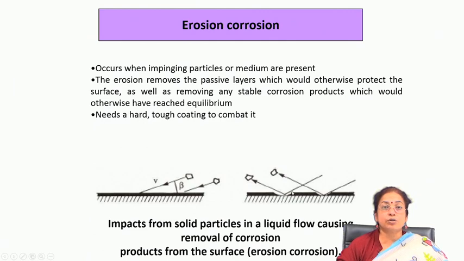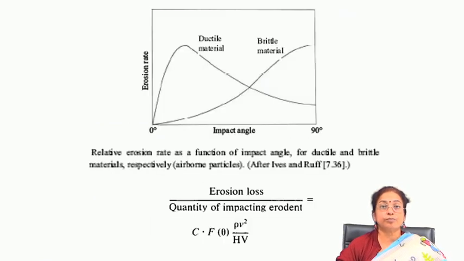So, if you are interested to combat erosion corrosion, you have to think of the development of a protective hard coating on the surface. That hard and protective coating helps a lot, because it reduces the tendency to erosion corrosion to a large extent.